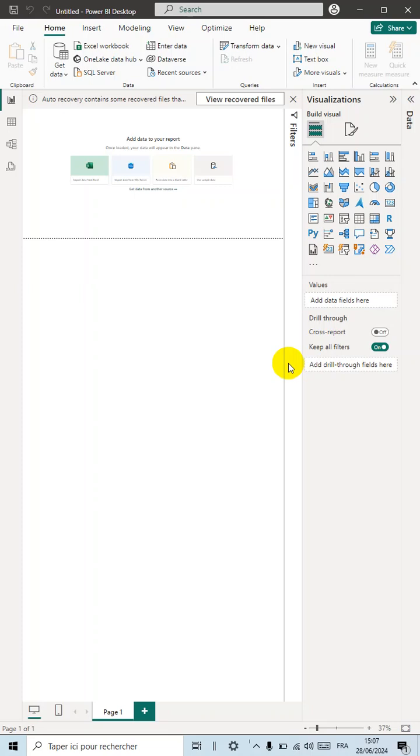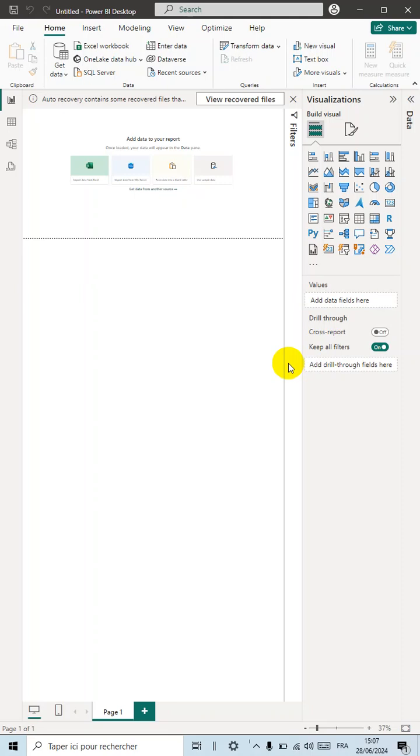What is Power BI? Power BI is a business analytic tool developed by Microsoft that enables users to visualize data, share insights, and make data-driven decisions. It provides interactive visualizations, business intelligence capabilities, and a simple interface for end users to create their own reports and dashboards.